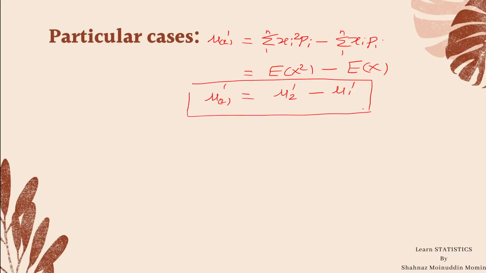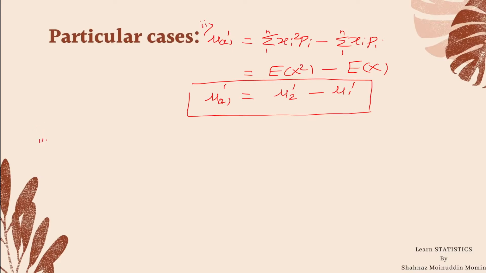The second factorial moment about origin is given by the second raw moment minus the first raw moment about origin. We shall consider the third particular case.